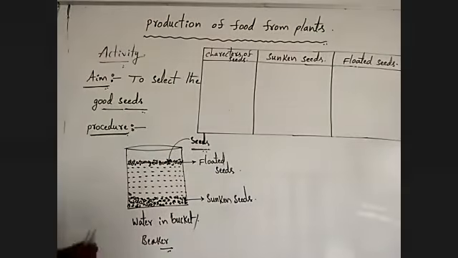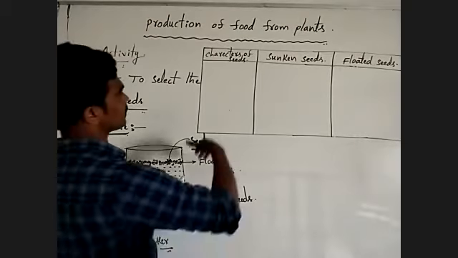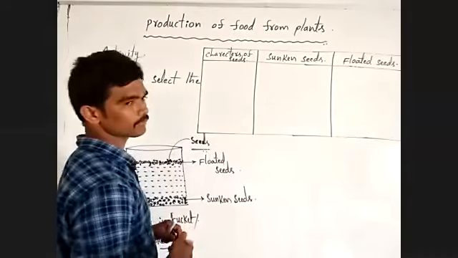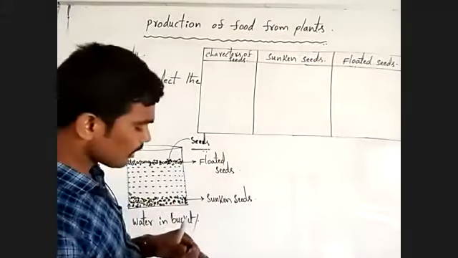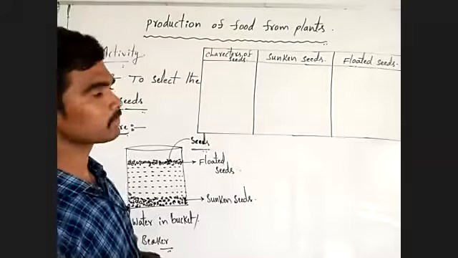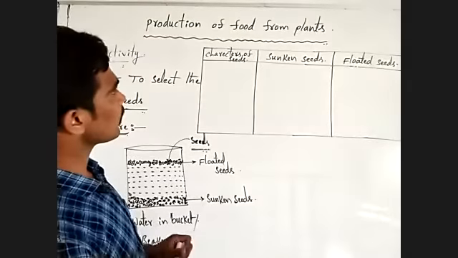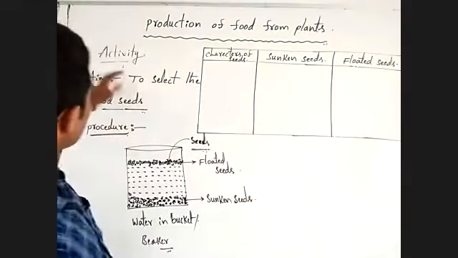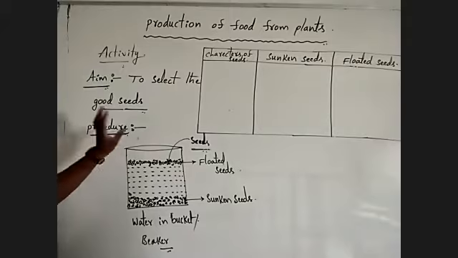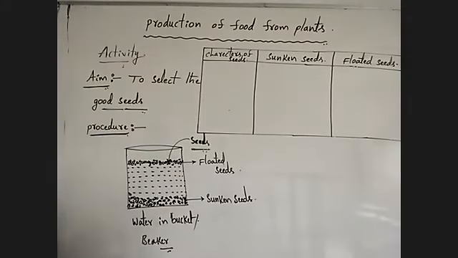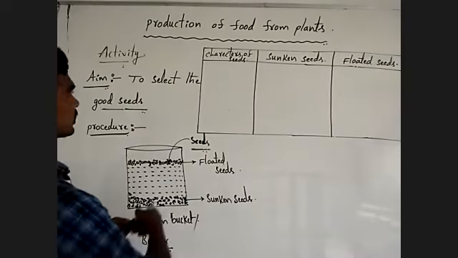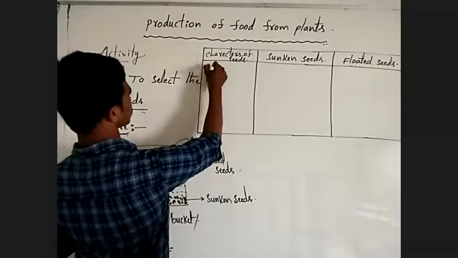You have to write the collected information in this table. For example, color of the seed. First observe, and you have to write the entire collected information in that table, like good color.